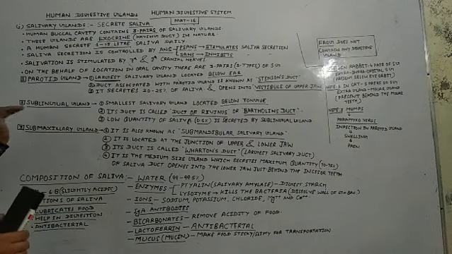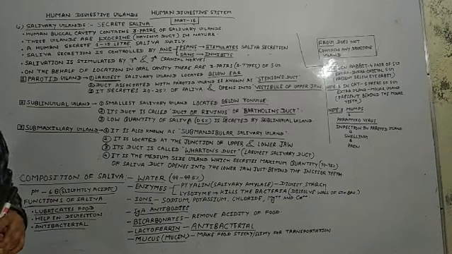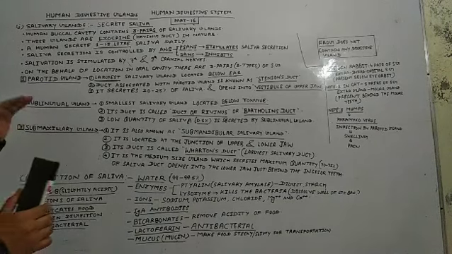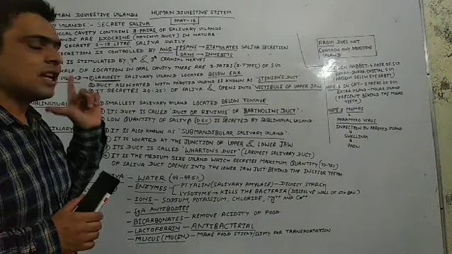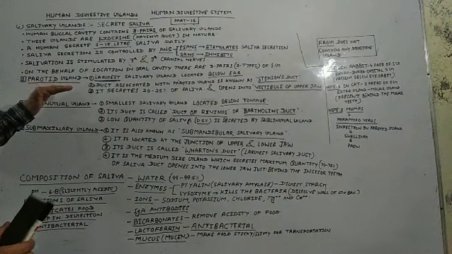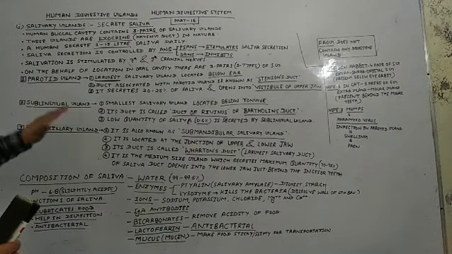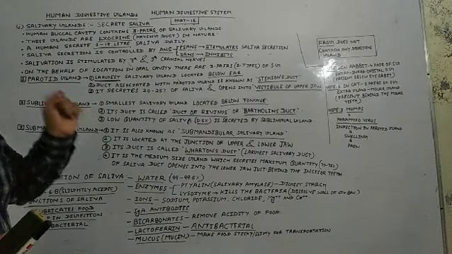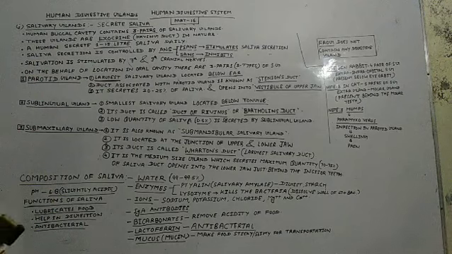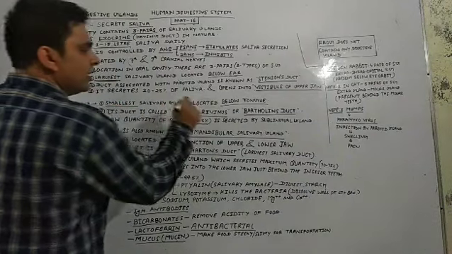Come to the next glands, which are known as sublingual glands. So students, you must know that this is the smallest salivary gland. Earlier we discussed the largest gland, which is the parotid gland. Here I have written that the sublingual gland is considered the smallest gland out of the three salivary glands. So must remember that this is the smallest salivary gland.